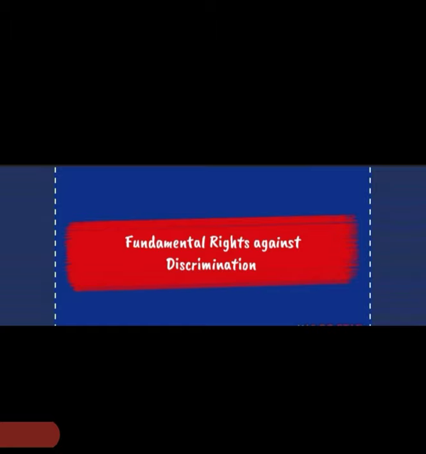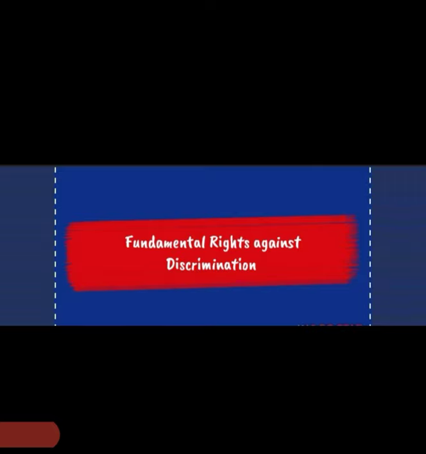Next point is fundamental rights against discrimination. To protect the weak and the low caste people, different laws are there in our constitution. It gives fundamental rights to us. For what, children?